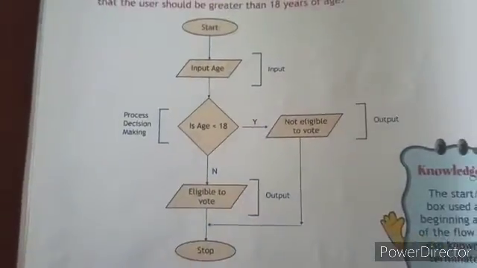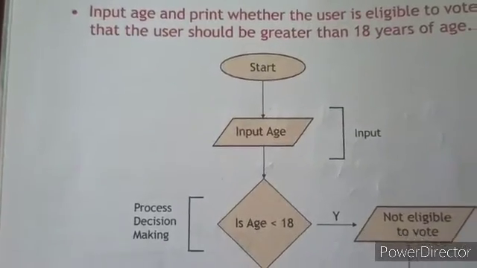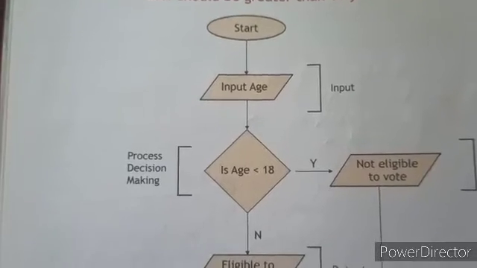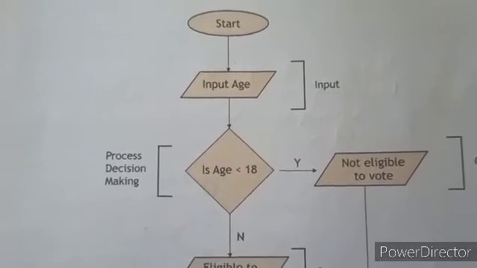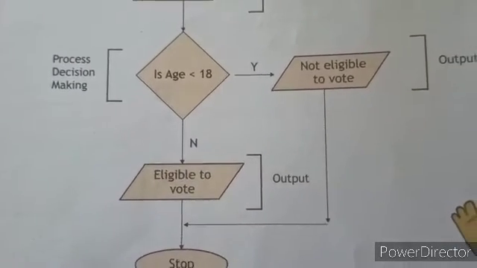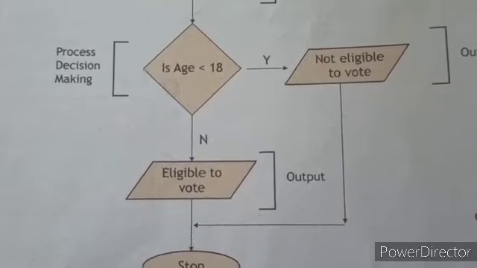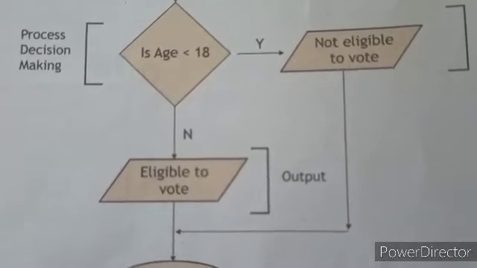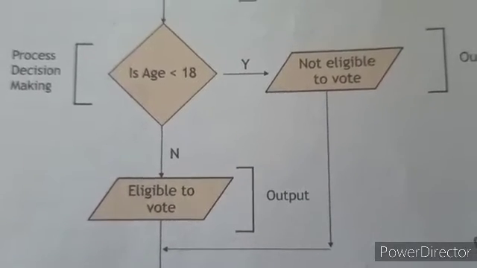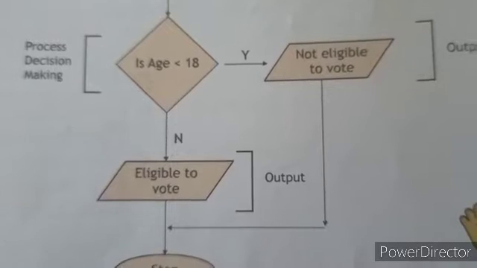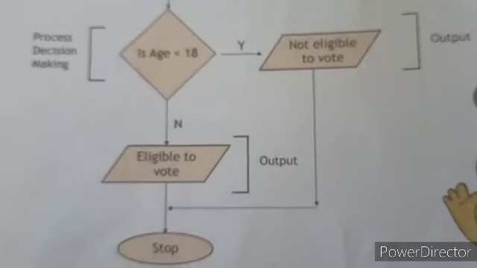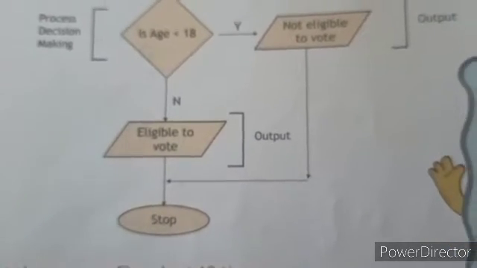How does it happen? First, obviously a start box is needed. Then what do you need? You have to give the age of that person. So that's why input age, and an input box is needed. Then when I give the age, the computer will check whether the age is less than 18 or more than 18 or equal to 18. So here the decision box has come. This is the decision box, diamond shape. Here I have written: is age less than 18? If age is less than 18, the person will not be eligible for voting. And if it is more than 18, the person will be eligible for voting.